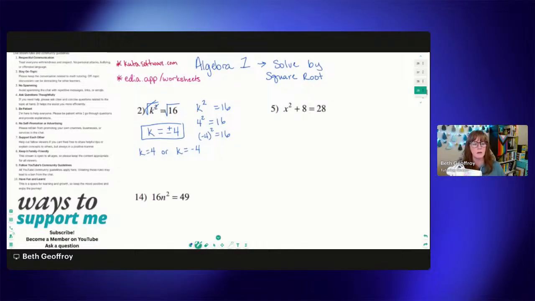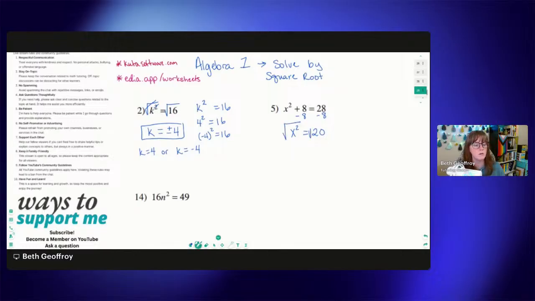All right, let's take a look at another one, number 25. So we've got x squared plus 8 equals 28. Just looking at this, neither 8 nor 28 are perfect squares. So what we could do is subtract 8 from both sides, and we get x squared equals 28 minus 8, which is 20. Again, we still don't have a perfect square. However, we can still use this method.